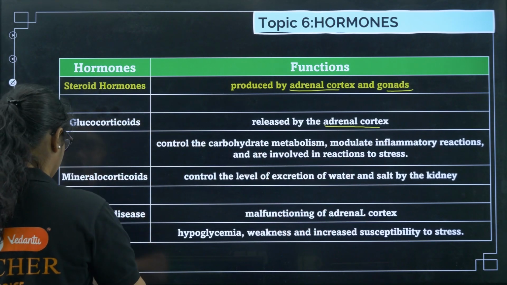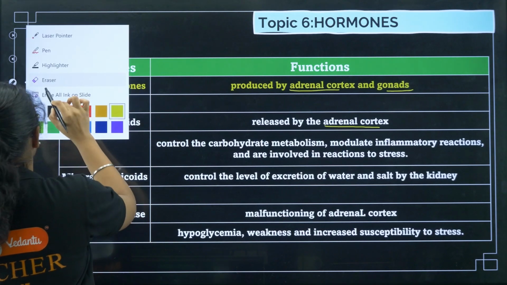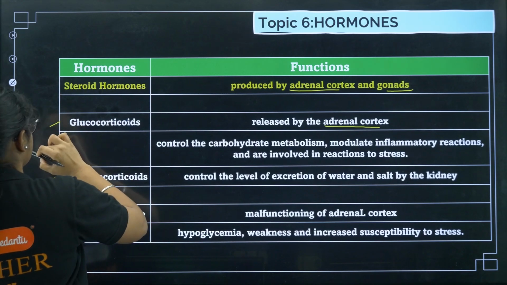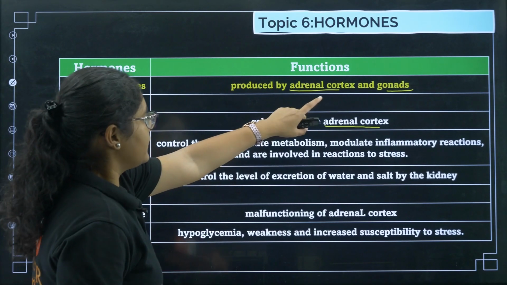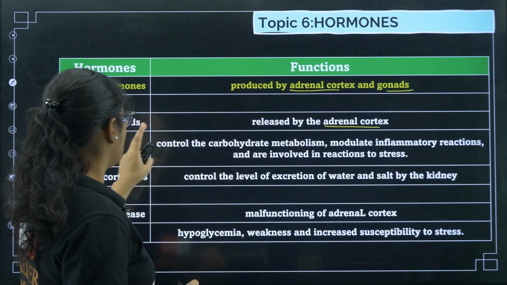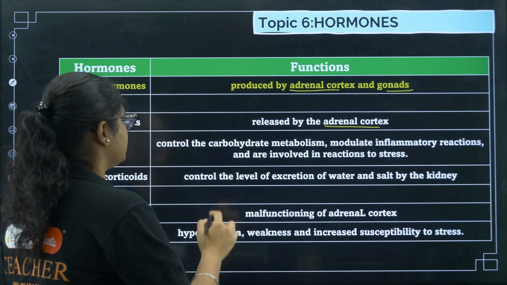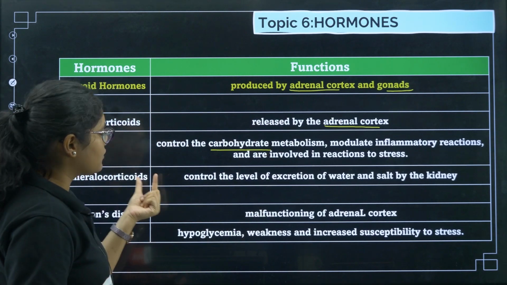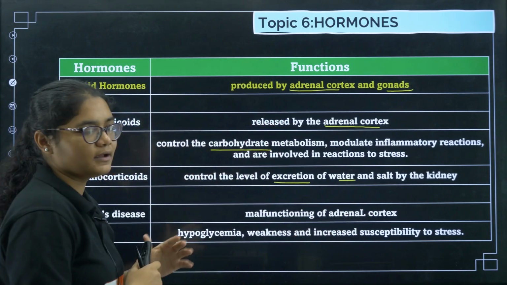Gonads are a different thing. Glucocorticoids, released by the adrenal cortex, control the carbohydrate metabolism. And what is the role of mineral corticoids? They control the level of excretion of water and salt by the kidney.